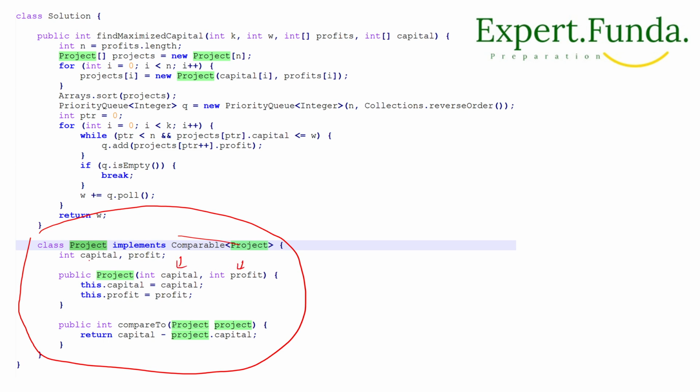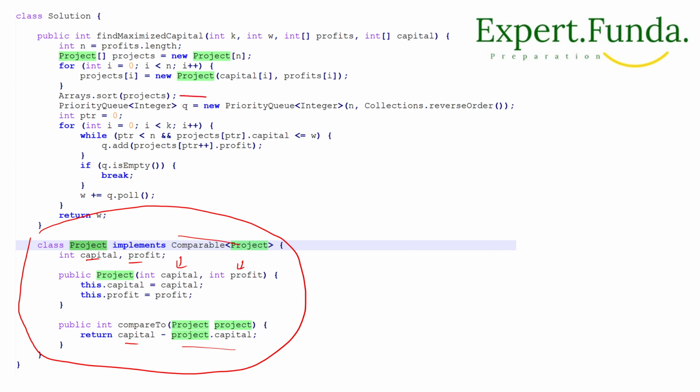So the project contains two things, right? Capital and its profit. So if you pass capital and profit, a project is combined with the capital and profit, correct? Now what we will do is compare this one. So capital minus project capital, this is the total capital you can say, minus project capital. So it will compare and it will help us in sorting the projects, right?